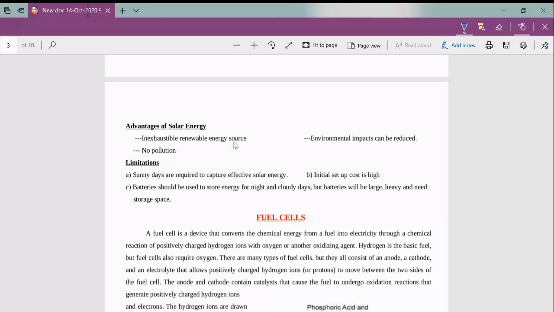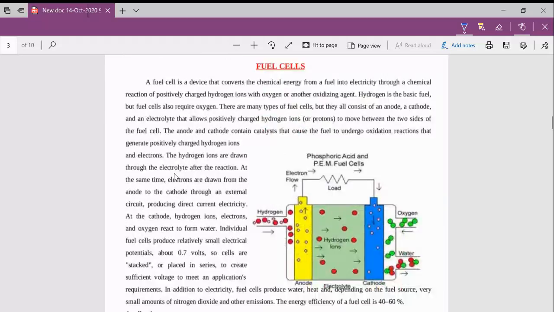And what are the limitations? In sunny days we require to capture effective solar energy. So this is applicable on sunny days, we can produce electricity from the sun when there is a sunny day, not on rainy days. The initial setup cost is really high here. So this is all about solar energy.